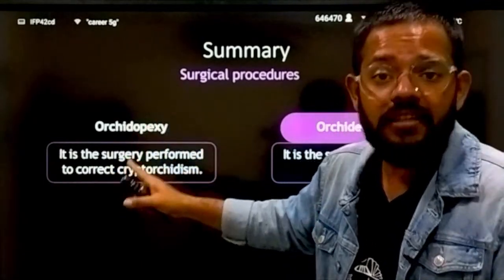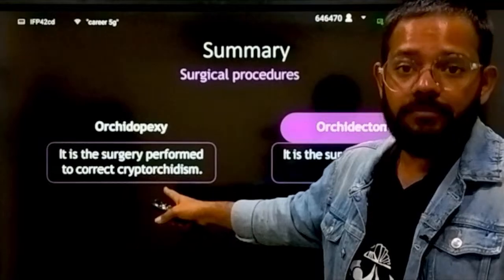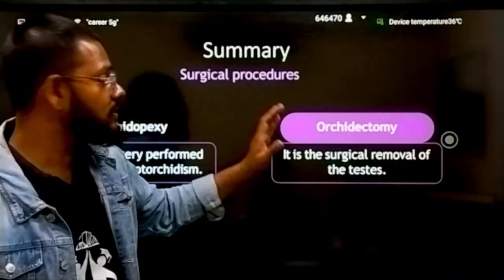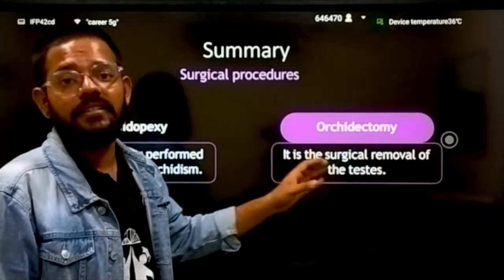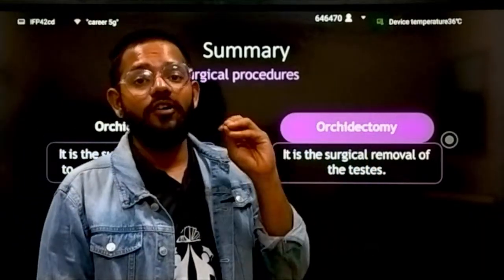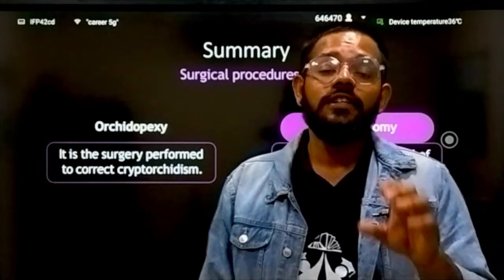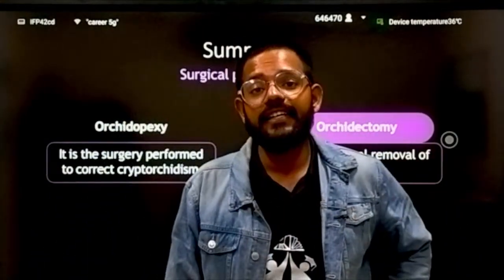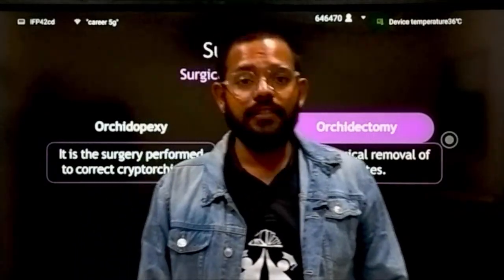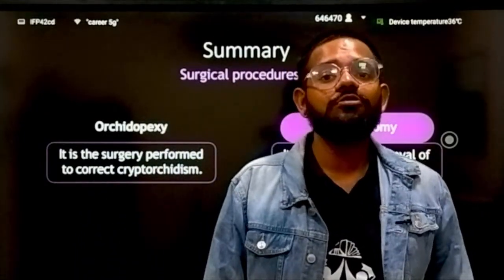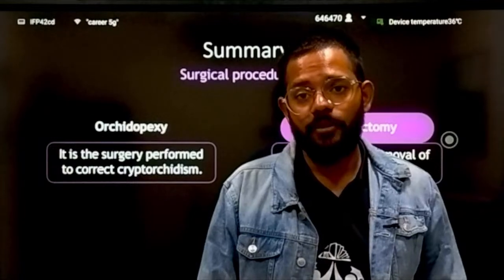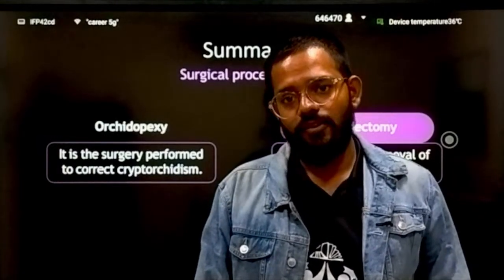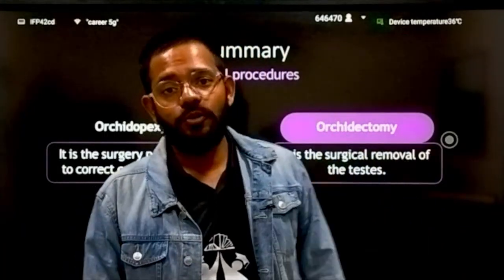Orchidopexy means correction of your cryptorchidism. That is done by the process of orchidopexy. And the second treatment is orchidectomy. It is the removal of testes from the male. It is a surgical treatment in which we remove the testes from the male to decrease aggressiveness, because testosterone hormone is not produced, and it will make the male body less active.